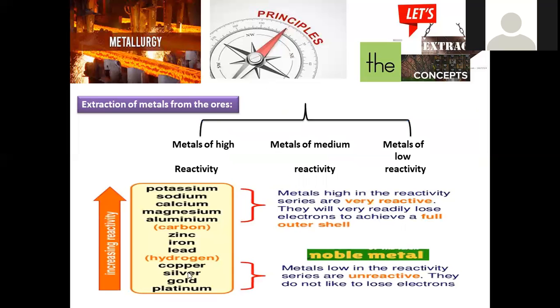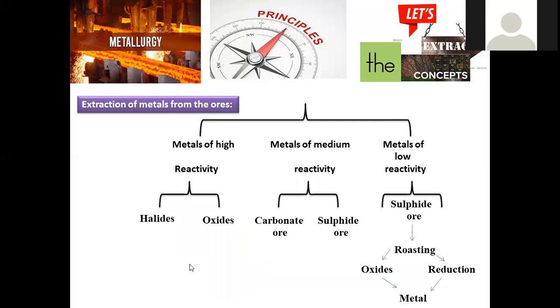This is about the categorization, and here a clear distinction is provided. Here, these are the metals with high reactivity and a tendency to lose electrons, and zinc, iron, and lead have moderate reactivity, and they are treated by the process called either calcination or roasting. And next is about silver, gold, platinum. Being noble in nature, reactivity will be less, and a high extent of purity will be there in the native form only, right?